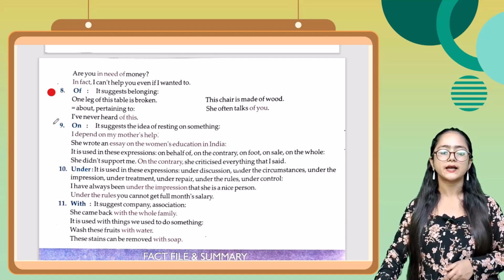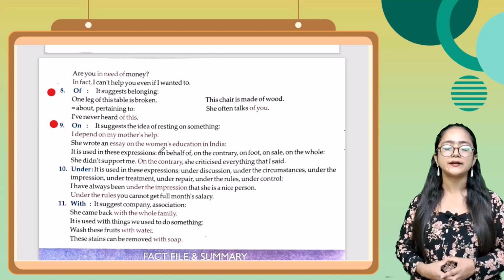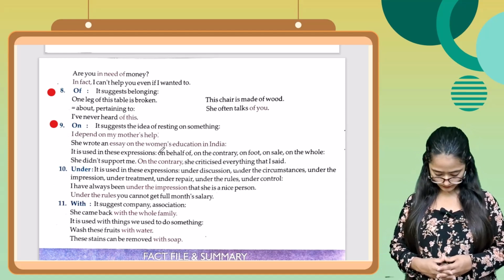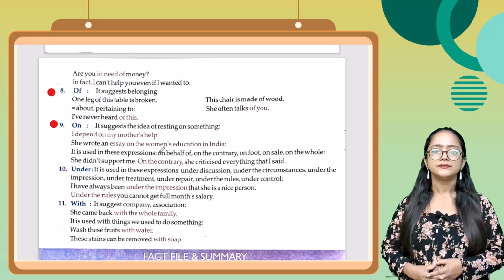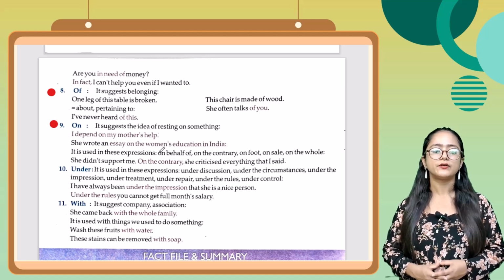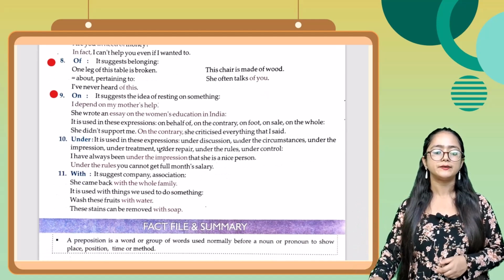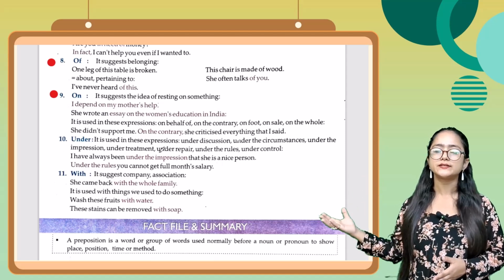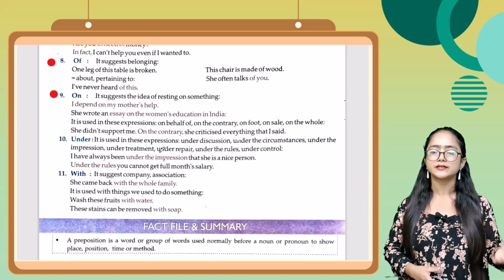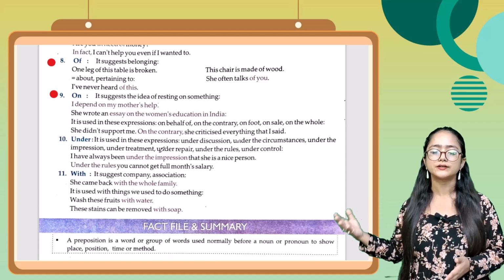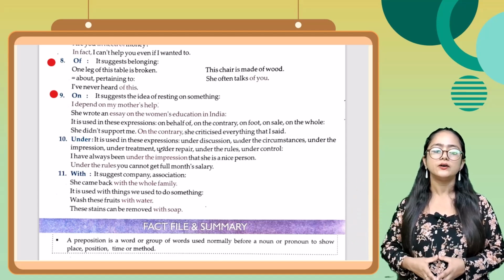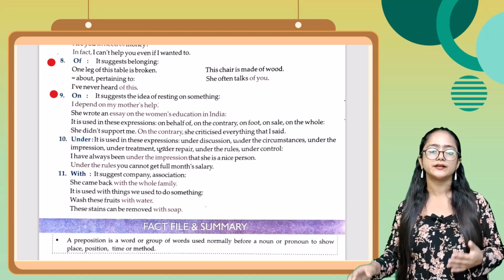Now next is ninth one, on. It suggests the idea of resting on something. For example, I depend on my mother's help. She wrote an essay on women's education in India. It is used in these expressions also, on behalf, on the contrary, on foot, on sale, on the whole. For example, she didn't support me. On the contrary, she criticized everything that I said.